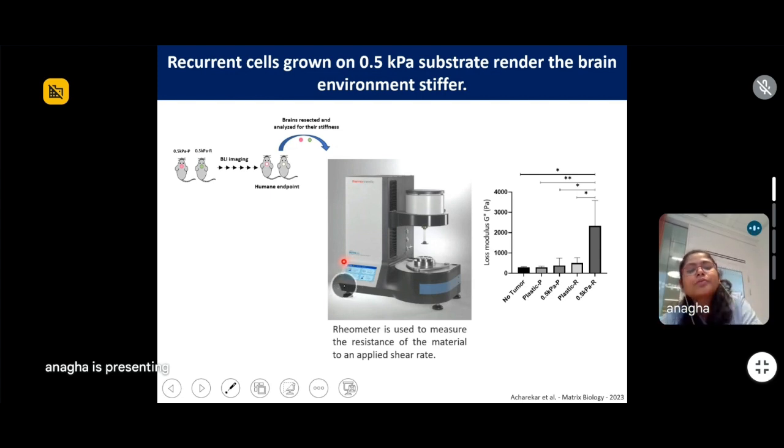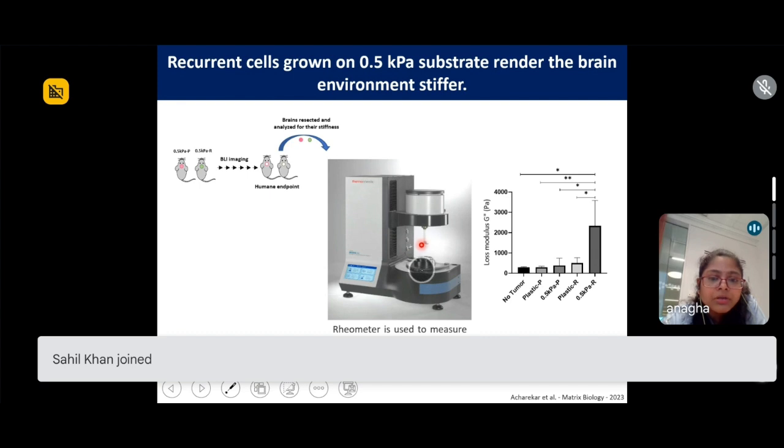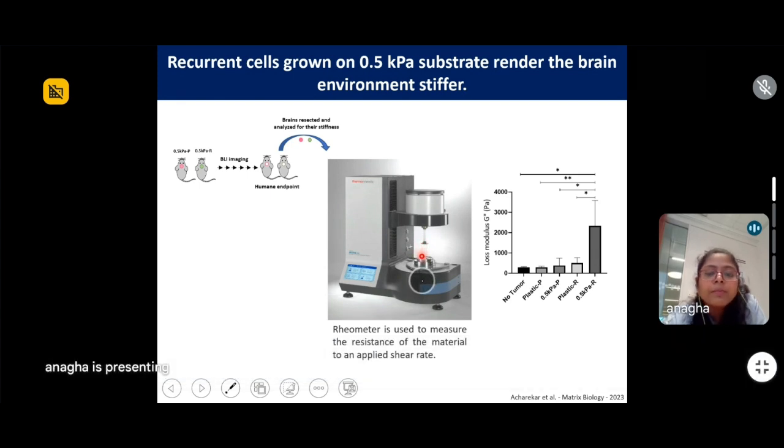I am not an expert of this technique, but I will try to explain the basic mechanism of how it measures stiffness. The brain is kept on this probe, and then this probe comes down and exerts a particular force, and this machine measures the amount of force required to deform the material kept here.